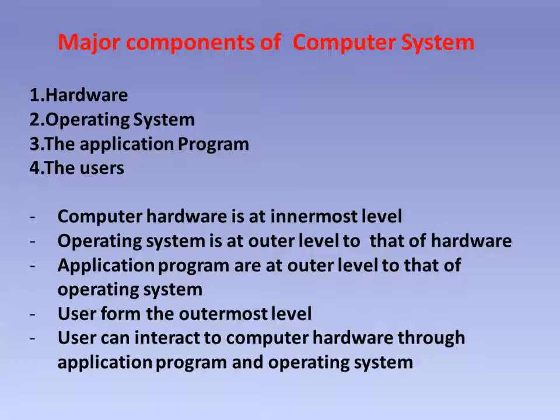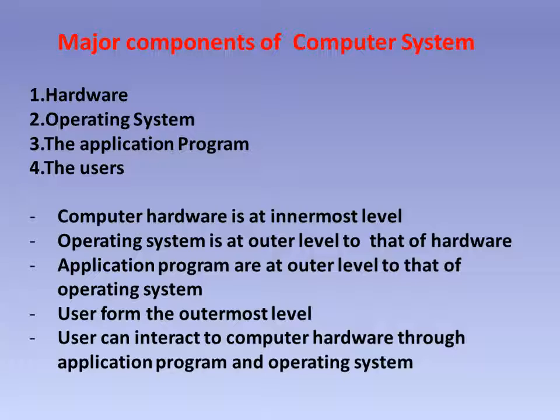Whatever the programs or software is, that software we have to install and run over there. Second comes the operating system. Whatever operating system we are going to use in our computer system, that you have to install. Third, the application program. Whichever application programs you are going to use should be installed. And when all these installations are complete, then this system becomes a whole computer system, and that is handled by the users.